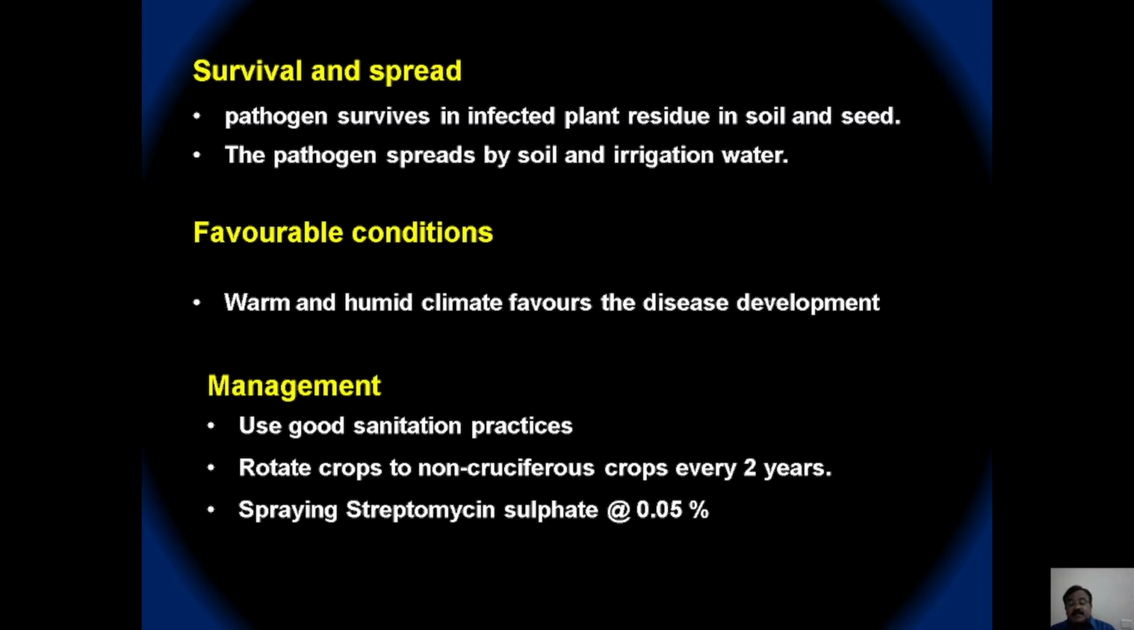And then if the disease is very severe, go with crop rotation with non-cruciferous crops every 2 years, and then spraying of streptomycin sulfate at the rate of 0.05% would be effective. But this application of antibiotic should be applied with care, because development of antibiotic resistance in the pathogen is a very severe phenomenon, and you cannot control the pathogen at the later stage.